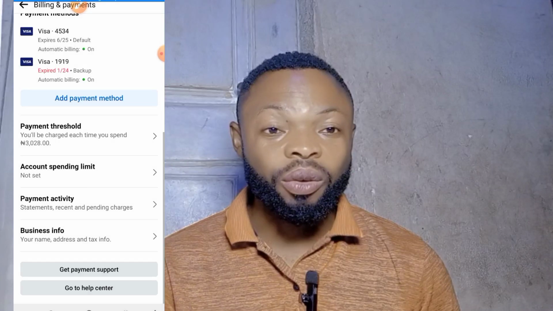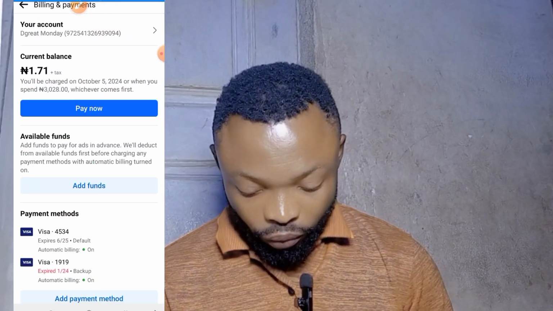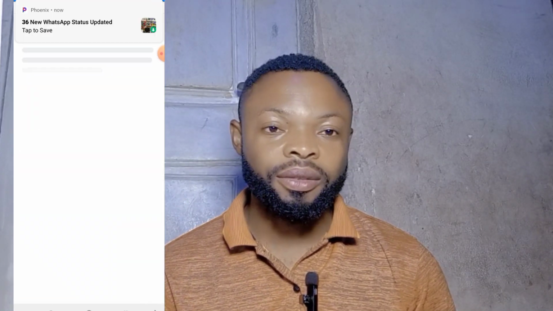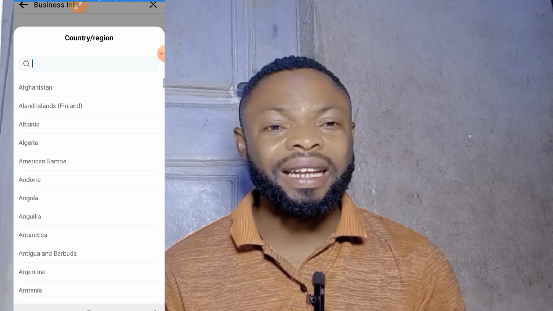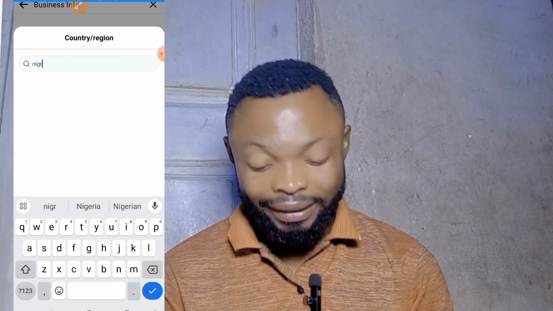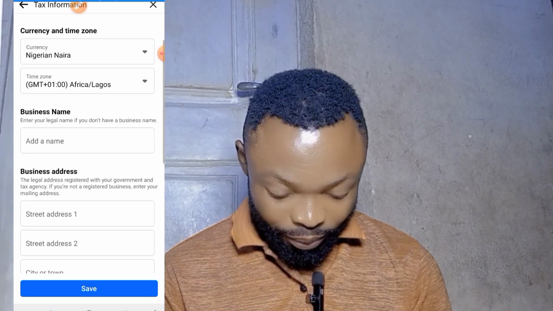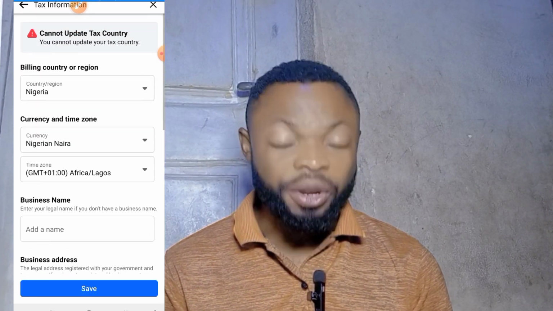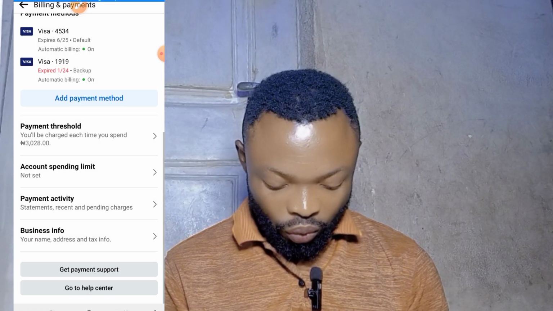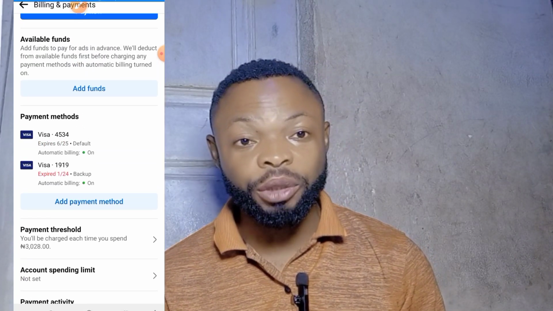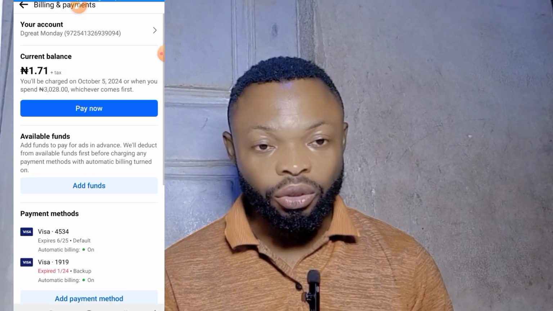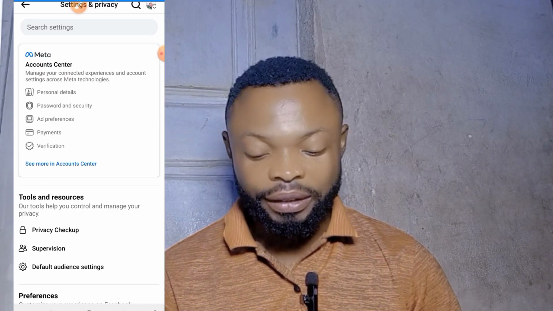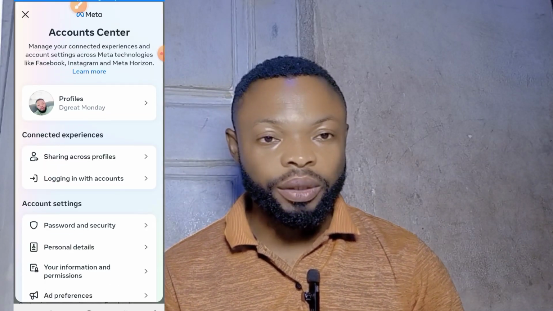Now, the other way you can sometimes resolve this issue is when your details are different from your debit card. So if you find out that the details on your ad account are different from your debit card, please go to the settings on your ad account, to the place that says business info or your account. Just click on that place. Once you click on it, you'll see other information that is needed, which you should add. This issue will be resolved without wasting any time.